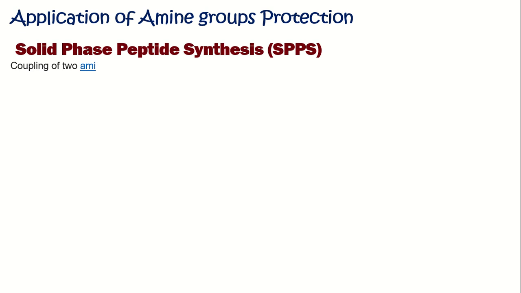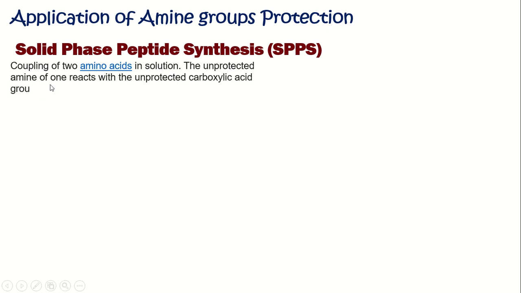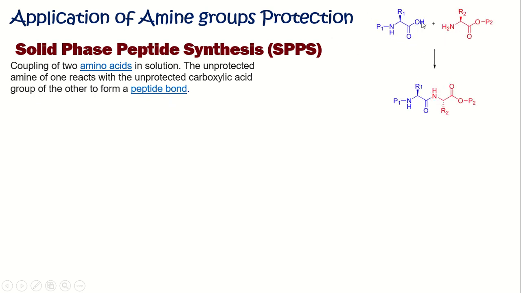You know that the coupling of two amino acids in solution to give a peptide bond means the unprotected amine of one reacts with the unprotected carboxylic acid of another amino acid to form a peptide bond like this. The unprotected acid couples with the unprotected amine, then an H2O molecule is removed to form the amide bond, and this amide bond is called a peptide bond.